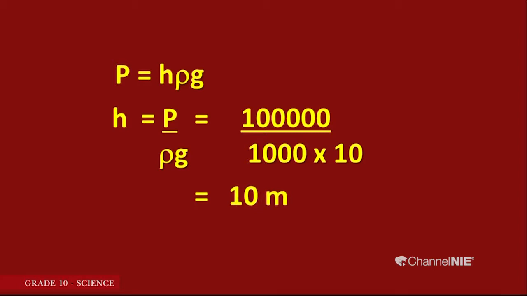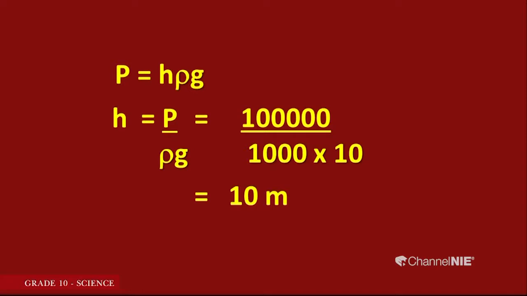Now, if we use water, what is the length of the water column we need? 10 meters. Is that practically easy to use? No. Think that if you are in a room, it will be like 3 times the height of the wall of the room. So that is not practically easy. That is why we go for mercury.